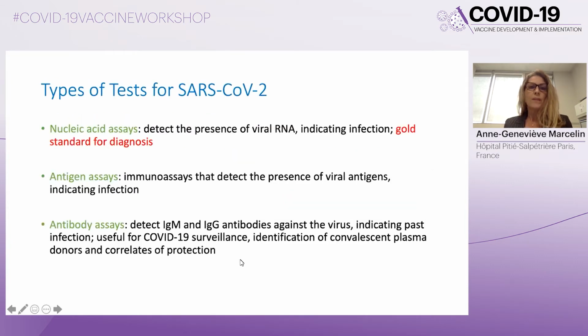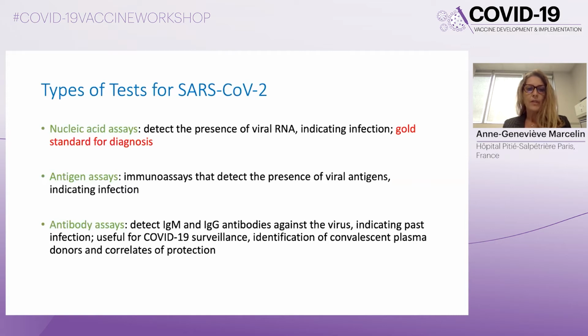So what types of tests do we have for SARS-CoV-2? We have nucleic acid assays that detect the presence of viral RNA, and they indicate infection. And this is currently the gold standard for diagnosis. We have also antigen assays. These are immunoassays that detect the presence of viral antigens, and they're also indicating infection.